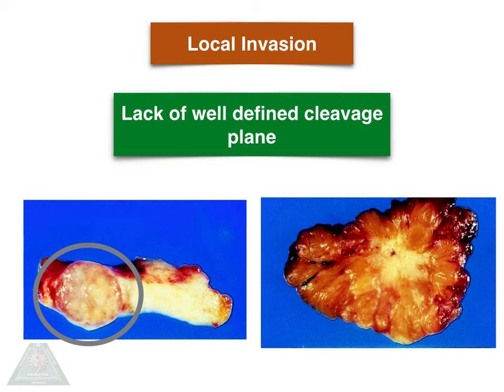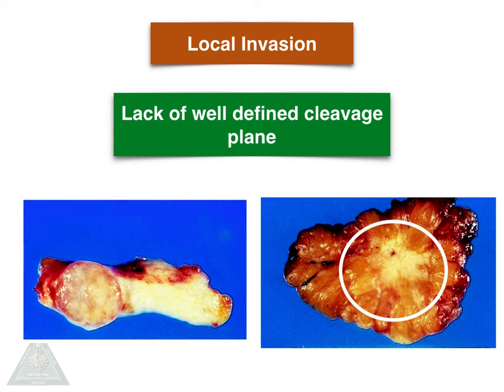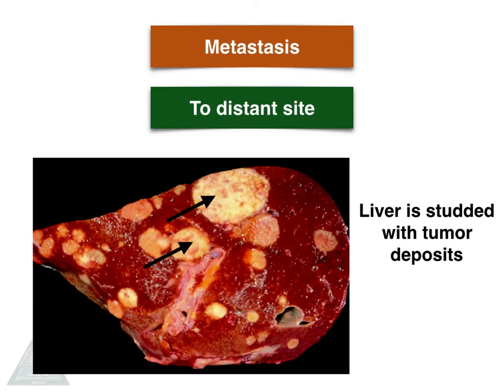In a benign tumor, we can see a capsule or well-defined margin, but in malignancy, we can't see the capsule or well-defined cleavage plane, and that is known as local invasion. Coming to metastasis, that is when tumor cells spread to a distant site. In the liver and lymph node, we can see tumor deposits within the parenchyma.